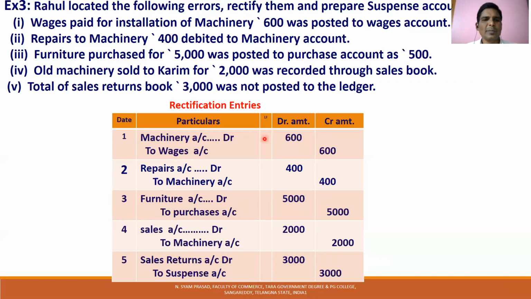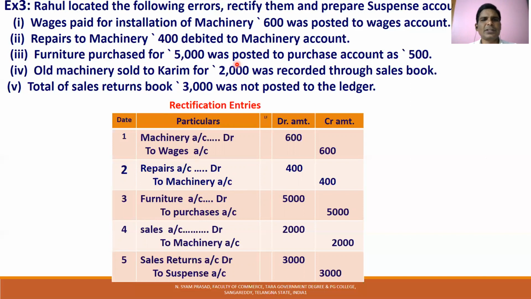So what is wrong? Machinery account is debited. That machinery account debit will be rectified by crediting the machinery account. Repairs account was not debited, and repairs account is to be debited. So repairs account debtor to machinery account is the rectification entry.